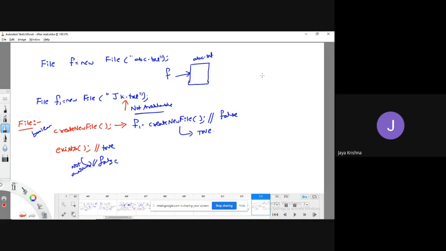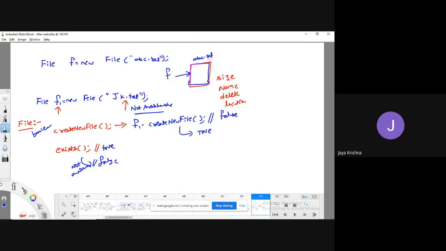Similarly, in a system, when we have a file, this file has various kinds of properties, right? Can we find the size of the file or not? We can find it. Can we get the name of the file? Yes. Can we delete the file? Yes. Can we get the location of the file? Yes. Like this, there are various properties. All those properties we can get through the file object for which the file is created.